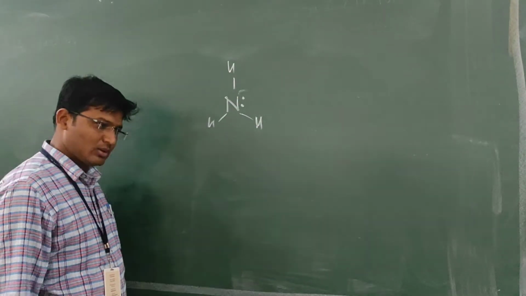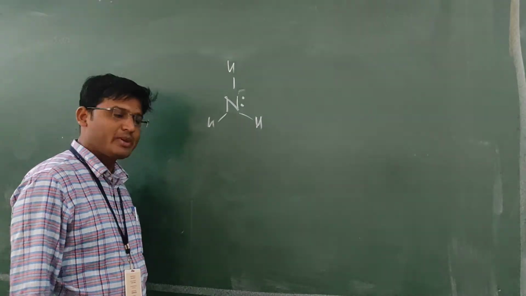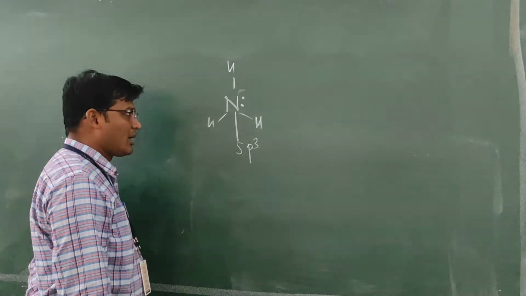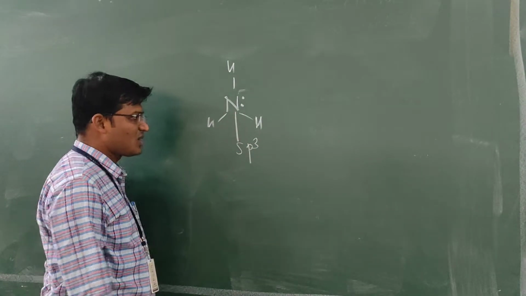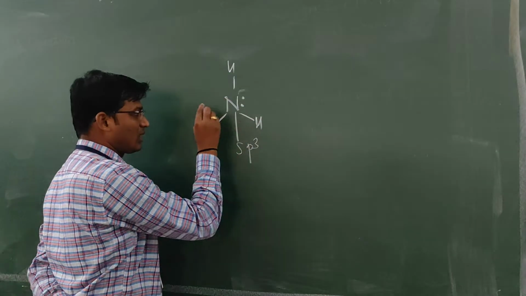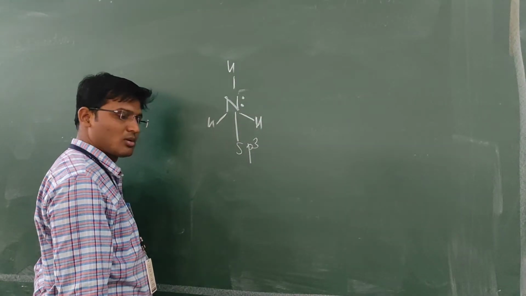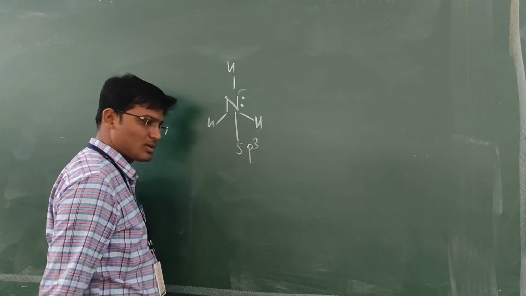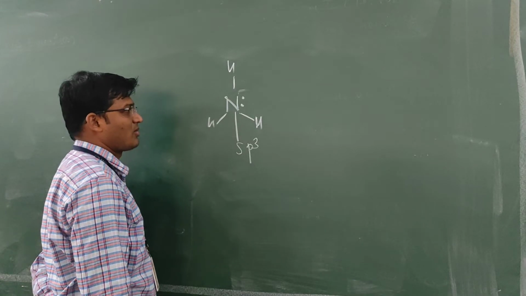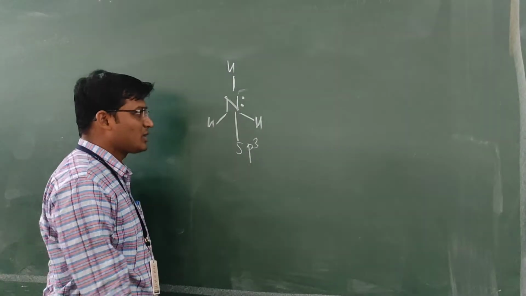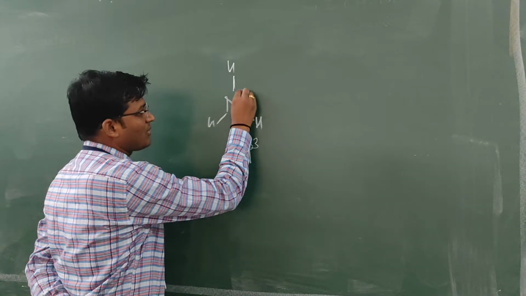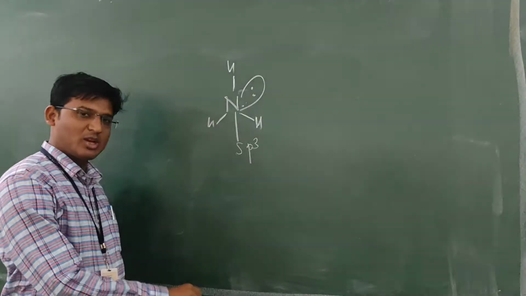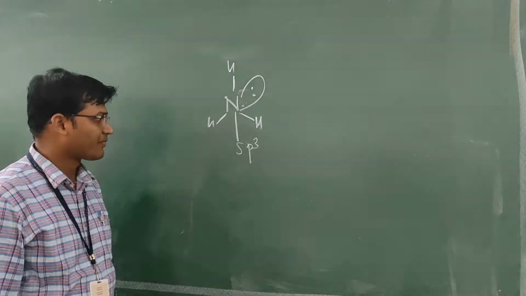In case of ammonia, the nitrogen atom is present in sp3 state of hybridization, and this nitrogen forms 3 sigma bonds with the 3 hydrogen atoms. The sp3 hybrid orbitals of nitrogen form 3 sigma bonds with the 1s orbital of hydrogen, and one sp3 orbital consists of this lone pair. The lone pair is present in one of the sp3 orbitals of the nitrogen.